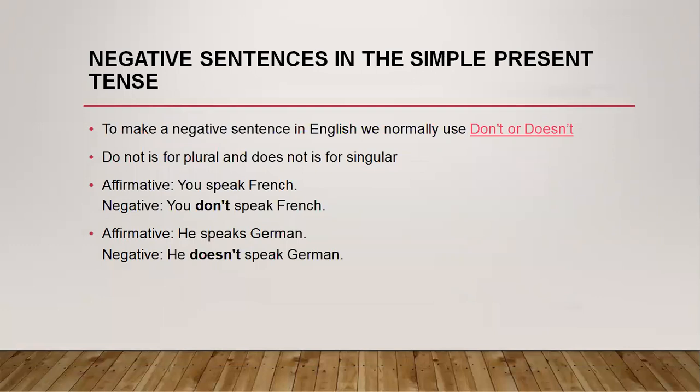Now, see the negative sentences in the present simple tense. To make a negative sentence in English, we normally use doesn't or don't, or we can say do not or does not. Do not is for plural and does not is for singular. Now see the affirmative sentence, you speak French. The negative of that will be you don't speak French. Now see the second example, he speaks German. Negative, he does not speak German or he doesn't speak German. So these are the negative sentences in the simple present tense.